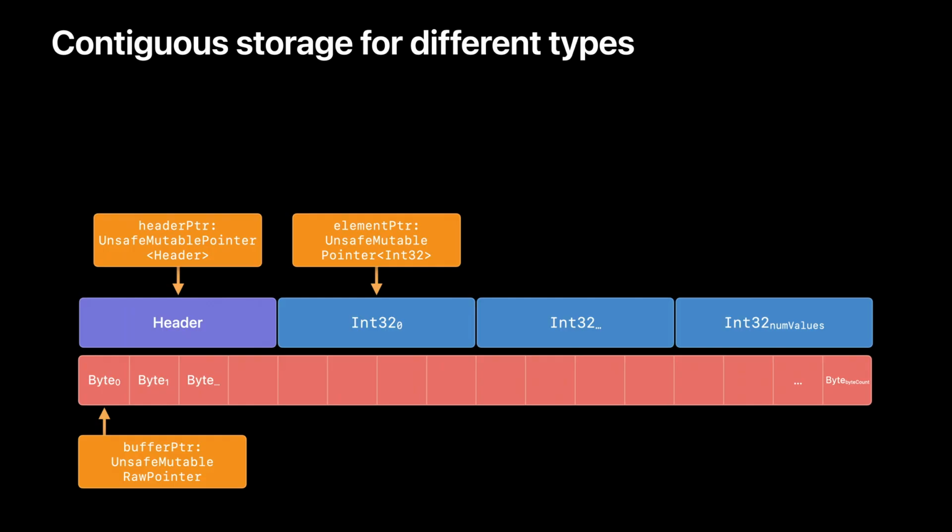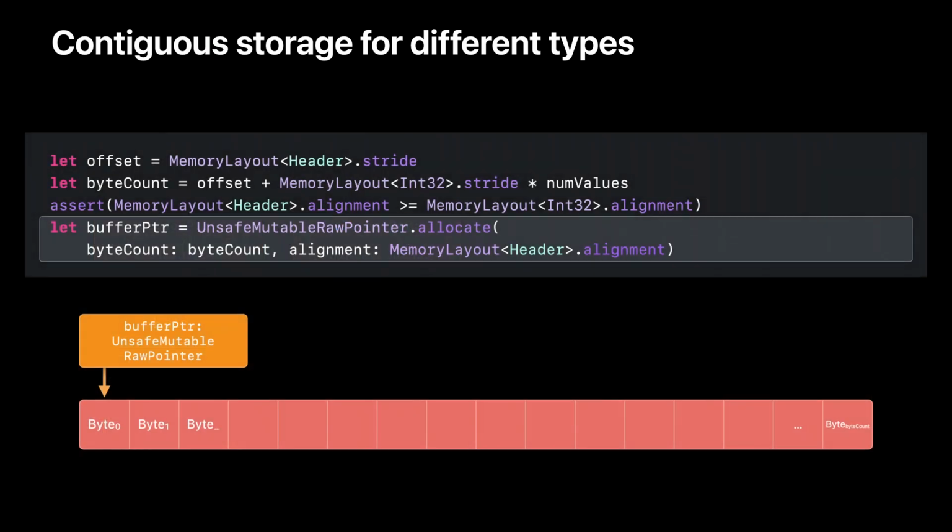Memory allocation with typed pointers is safer and more convenient, so that should be preferred. But here's an example of why you might want to allocate raw storage instead. Let's say we want to store unrelated types in the same contiguous block of memory with variable length. After computing the total size in bytes and the alignment, we call the raw version of allocate. That gives us a raw pointer to a contiguous block of bytes.